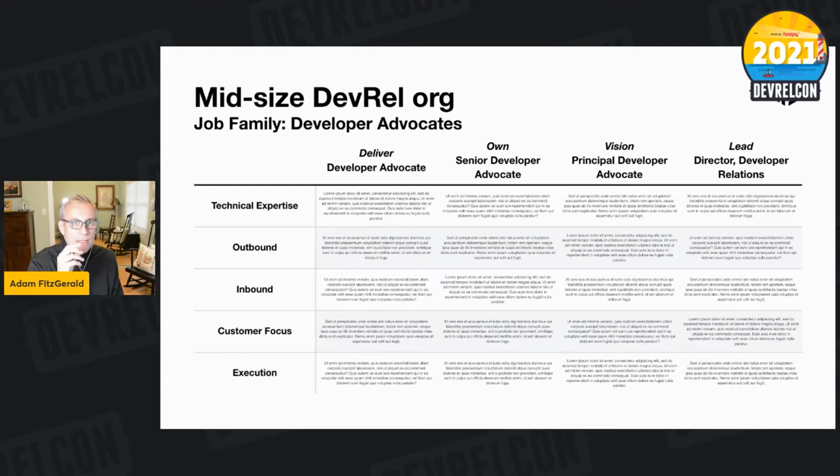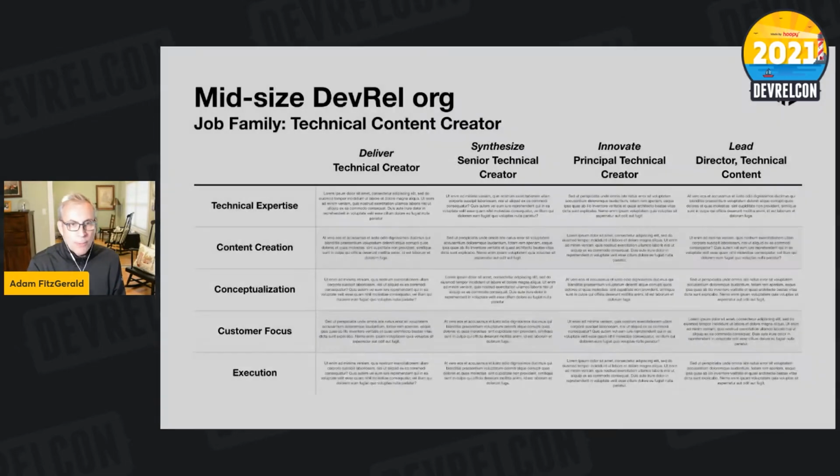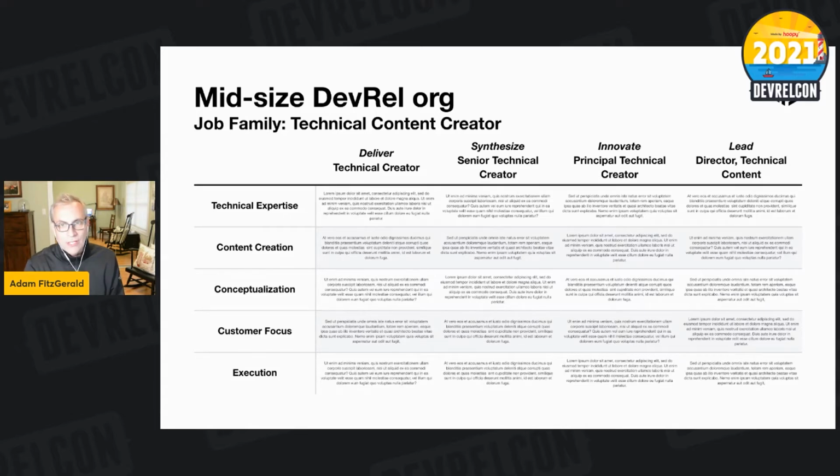But this would be what I would recommend once you get to this sort of size. You start doing some specialization. You start recognizing there's job families that aren't just developer advocates. You're not going to have an army of 50 developer advocates and still be a mid-size org. You've probably got some kind of specialization. So one of the first places I expect specialization to come in is when you're looking at documentation or technical content creation.